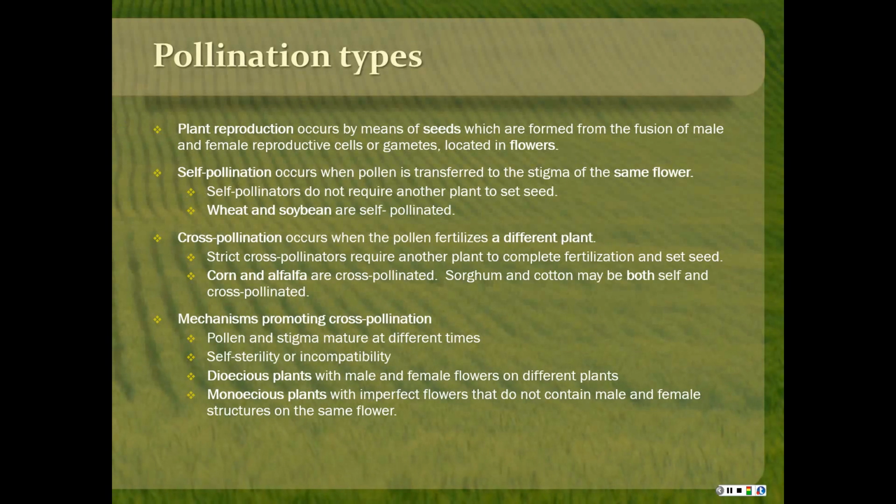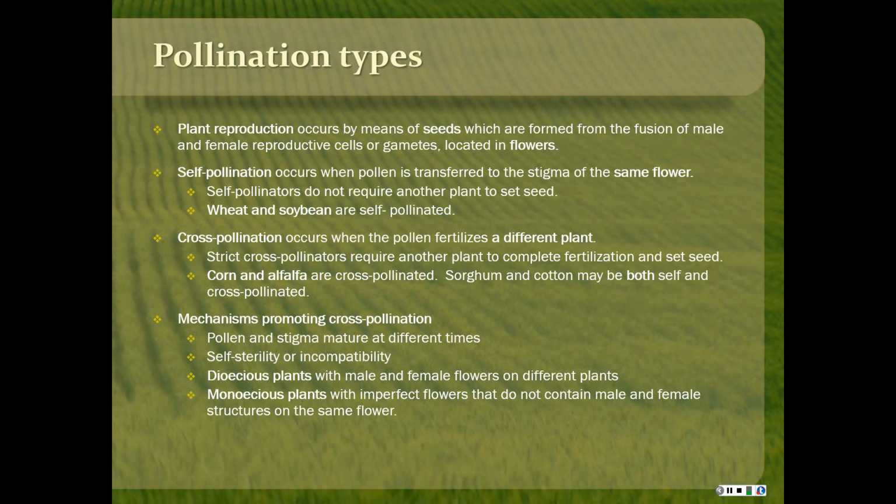Cross-pollination happens when the pollen fertilizes a different plant. Some plants can only be cross-pollinated, and those would have to have another plant to complete fertilization and set seed. Corn and alfalfa are cross-pollinated. They have to be cross-pollinated, and sorghum and cotton can be both self or cross-pollinated.